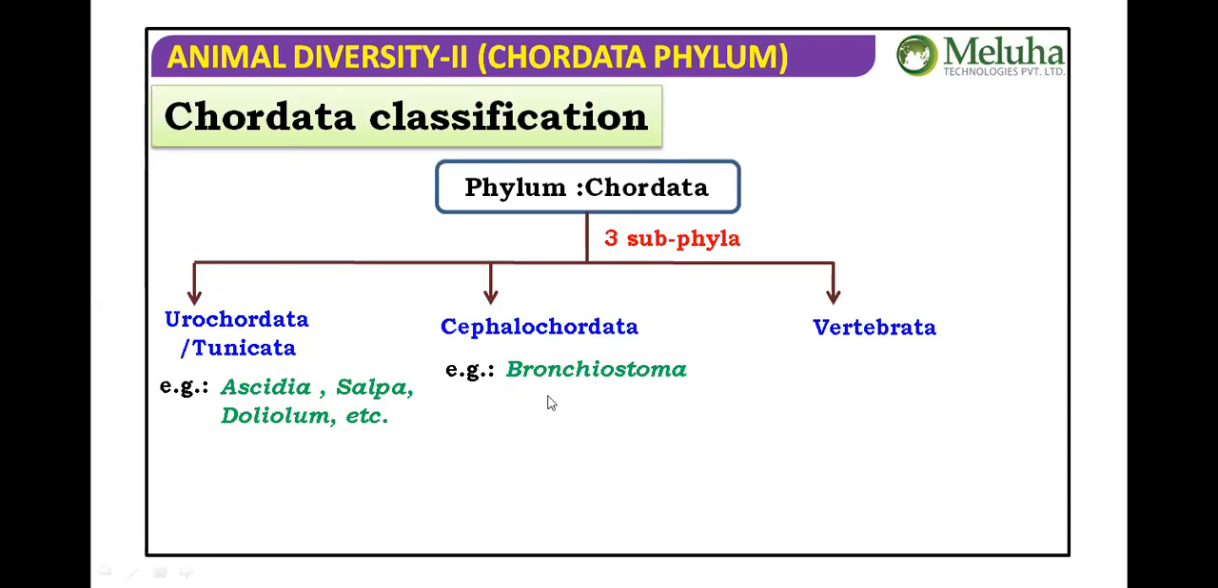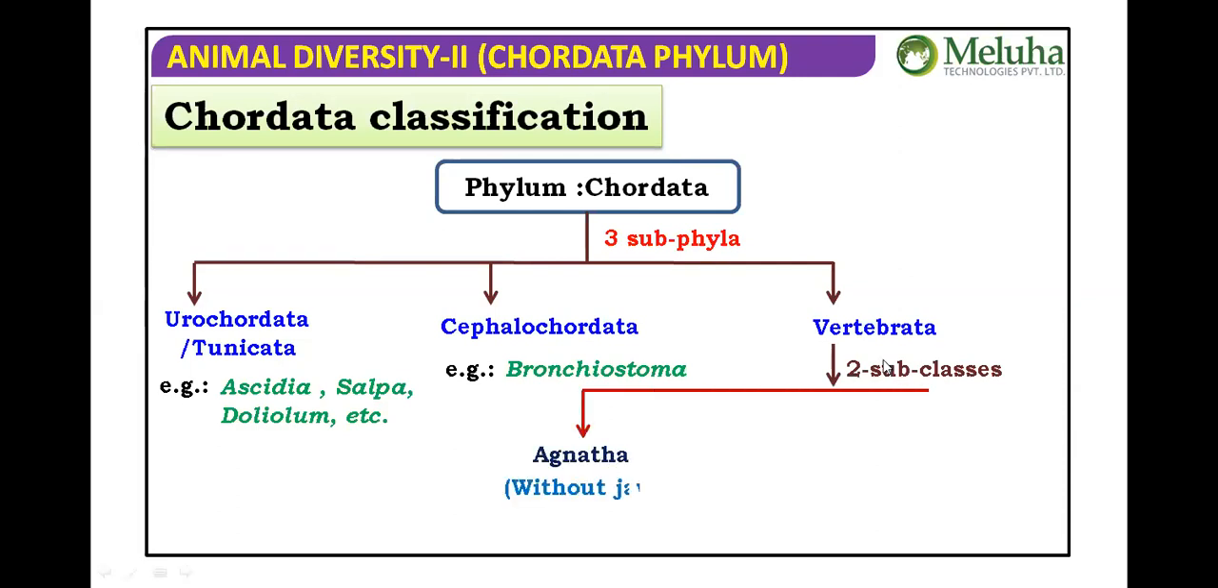Cephalochordata, example Branchiostoma. Then Vertebrata. Subphylum Vertebrata is further classified into two groups: Agnatha and Gnathostomata. Gnathos means jaws. In Agnatha, the A means that jaws are absent.